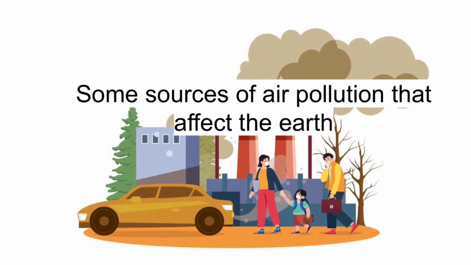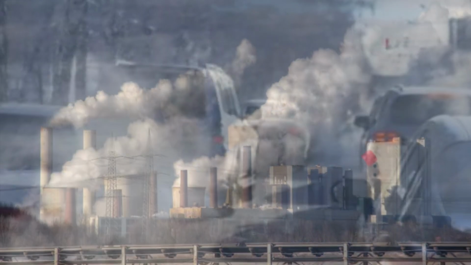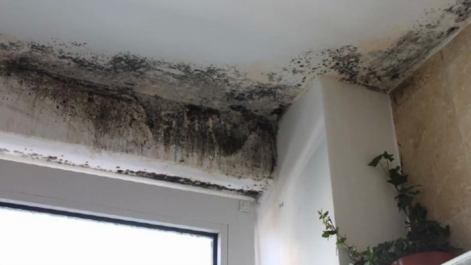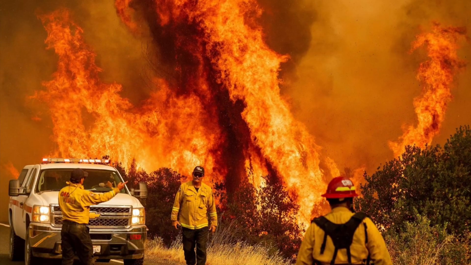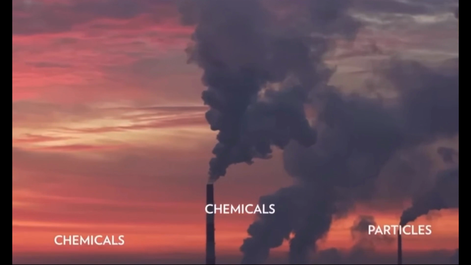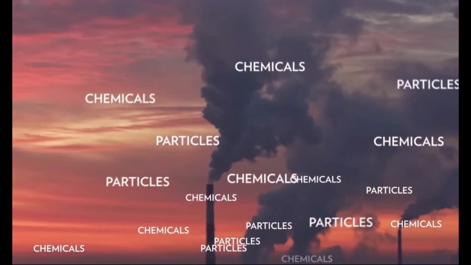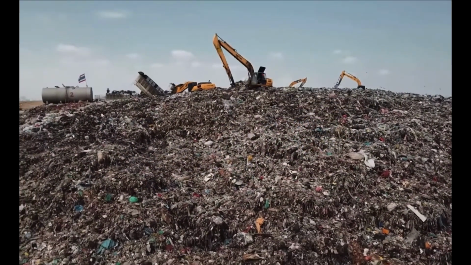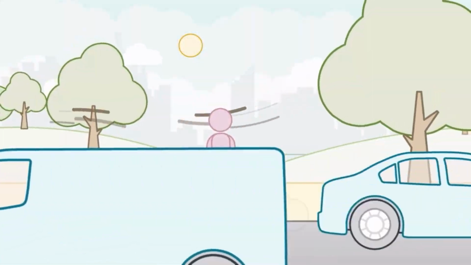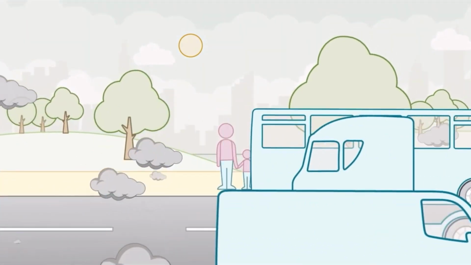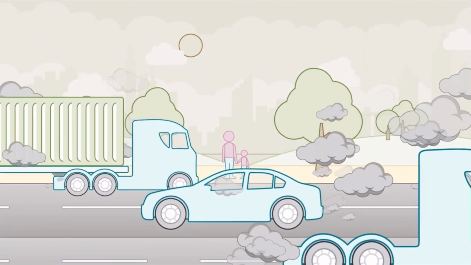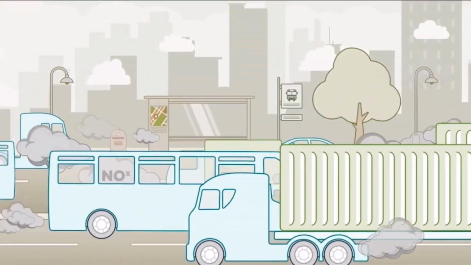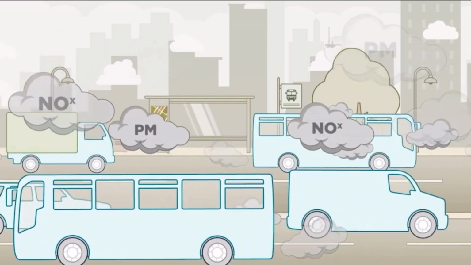Sources of air pollution that affect the earth are examples like factories, cars, dust, pollen, mold spores, volcanoes, and wildfires. Factories affect air pollution by blowing chemical vapors and smoke out through vents, smokestacks, and by burning waste in open dumps or incinerators. Cars affect air pollution by burning gasoline and diesel fuel that creates harmful byproducts like nitrogen dioxide, carbon monoxide, hydrocarbons, benzene, and formaldehyde.